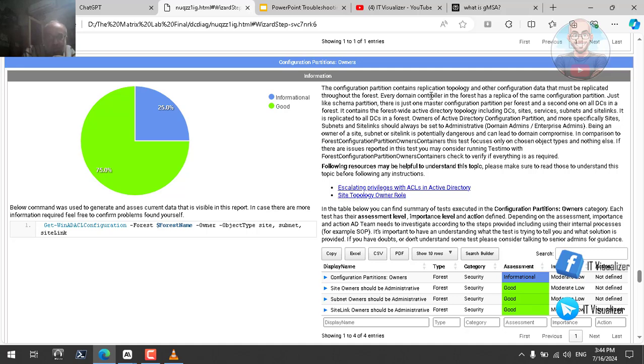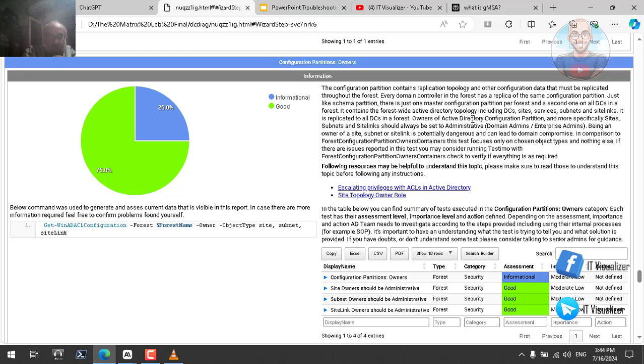Okay, so say every domain controller in the forest has a replica of the same configuration partition. Just like the schema partition, there is just one master configuration partition per forest, and a second one on all DCs in the forest. It contains the forest-wide Active Directory topology, including DCs, sites, services, subnets, and site links. It is replicated to all DCs. So we can see this contains important information concerning the sites, the subnets, the site links.